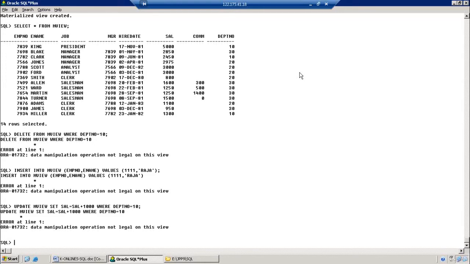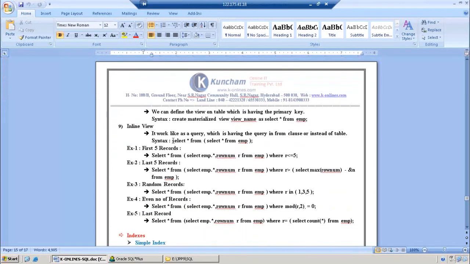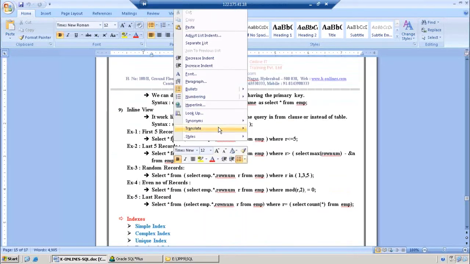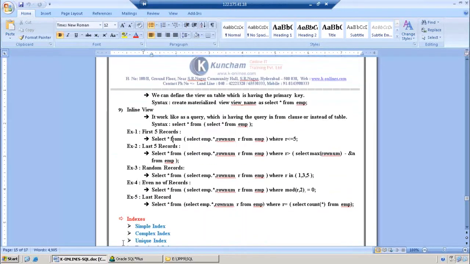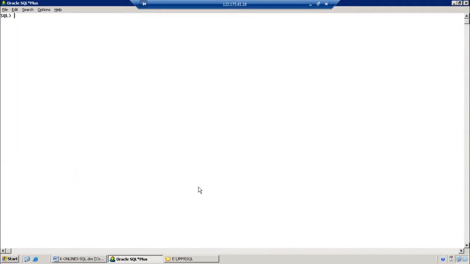Clear? Yeah. So the next one is inline view. It is somewhat important to us. Before going to understand the inline view, we want to understand ROWNUM and ROWID. These two are the pseudo columns in our Oracle. Pseudo columns.